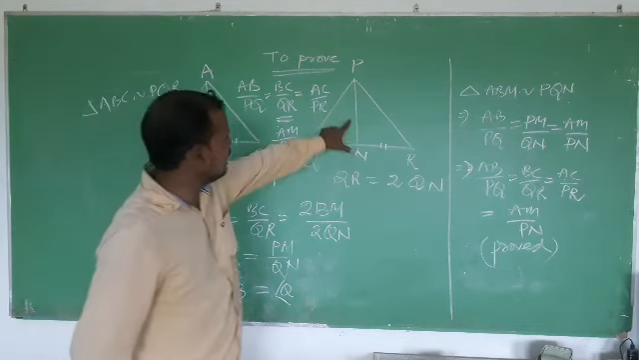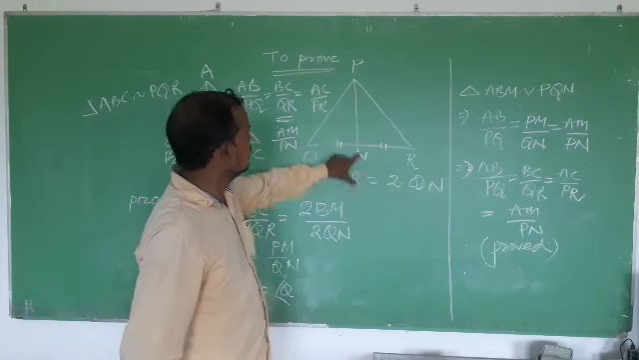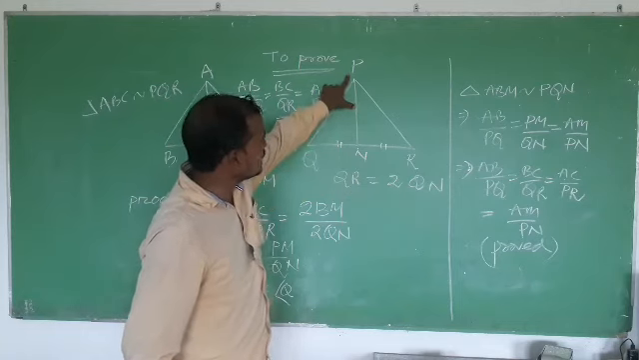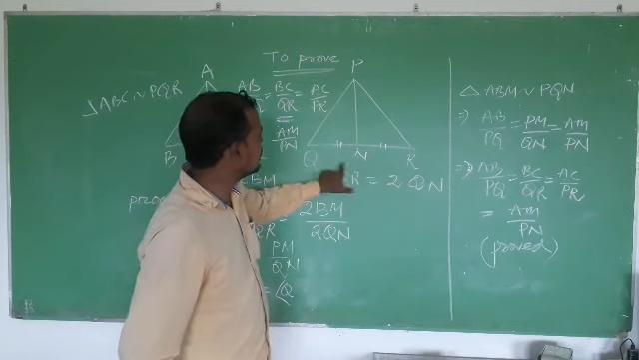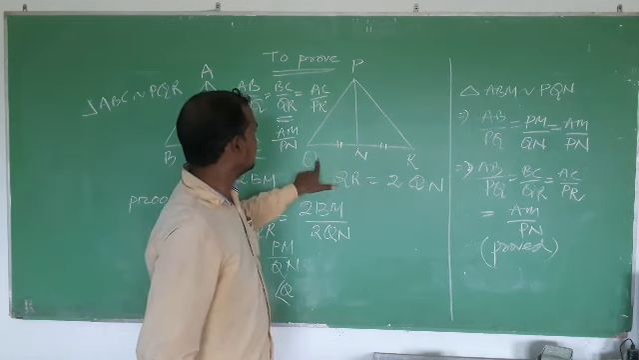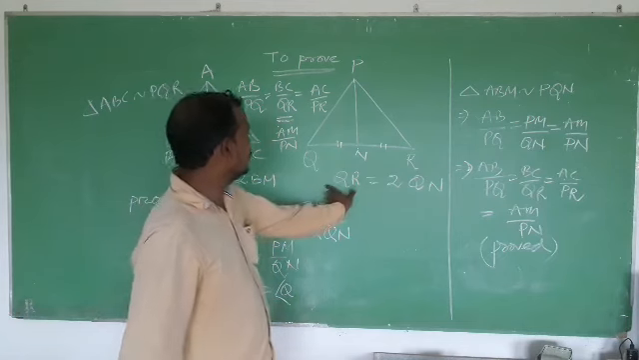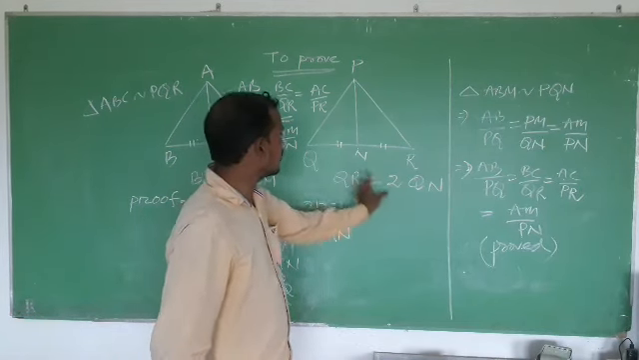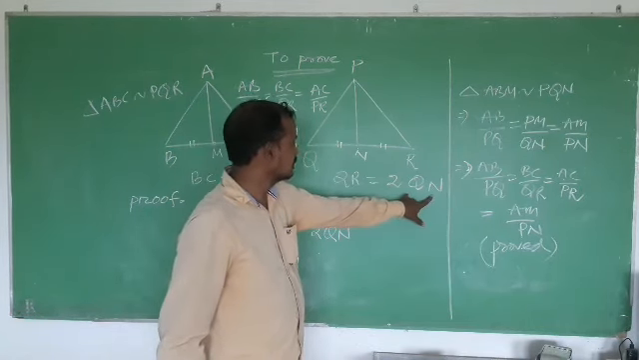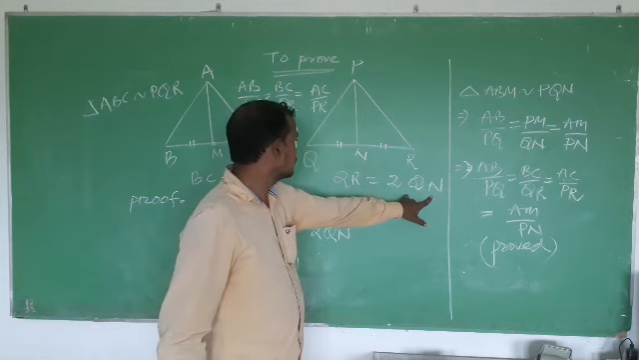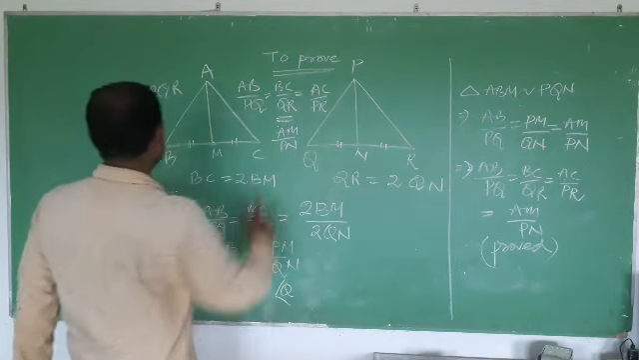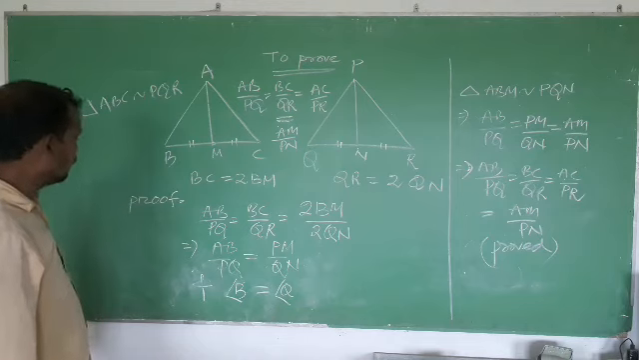Similarly, in this triangle, PN is the median, meaning P is connected with the midpoint of QR. So QN equals NR. So QR can be written as twice QN. So these are the primary information. Let us prove.